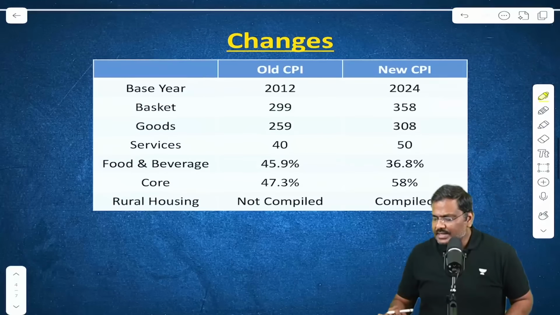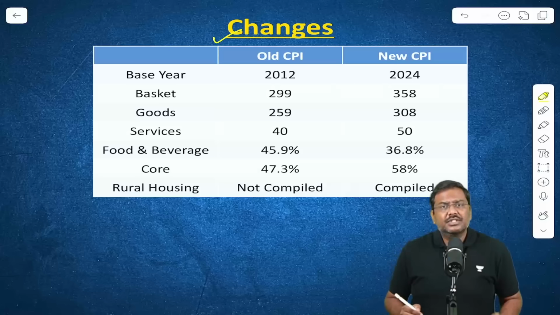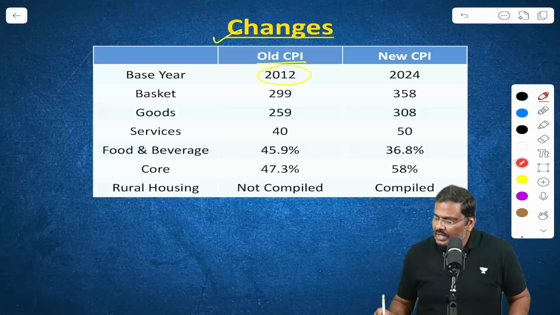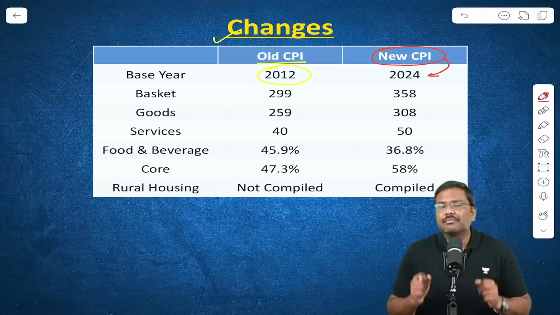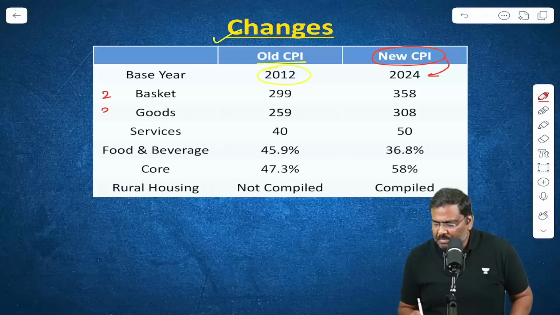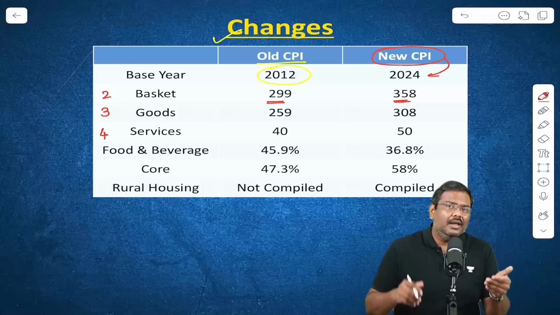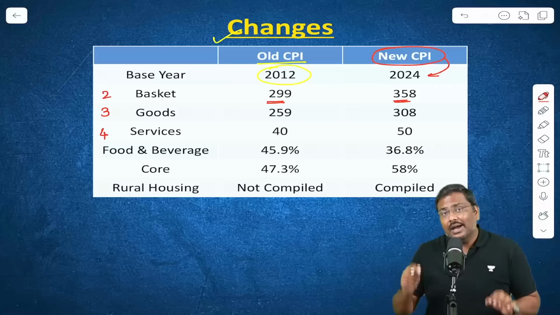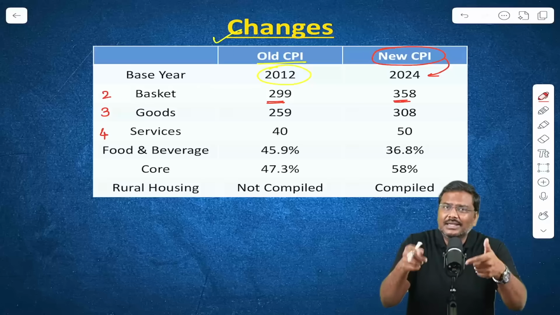Let's understand. Here is a comparative table. I'm giving you the comparison between the parameters which are applicable for the old CPI, that is with the base year of 2012, and also the new CPI with the base year of 2024. First very important change, as already mentioned, is the base year. Second very important change, the basket, right? The number of goods and services. Mind you, in CPI, the basket has goods and services. In WPI, it has only goods until now, and it is expected to change with the recommendations being submitted by the current committee.